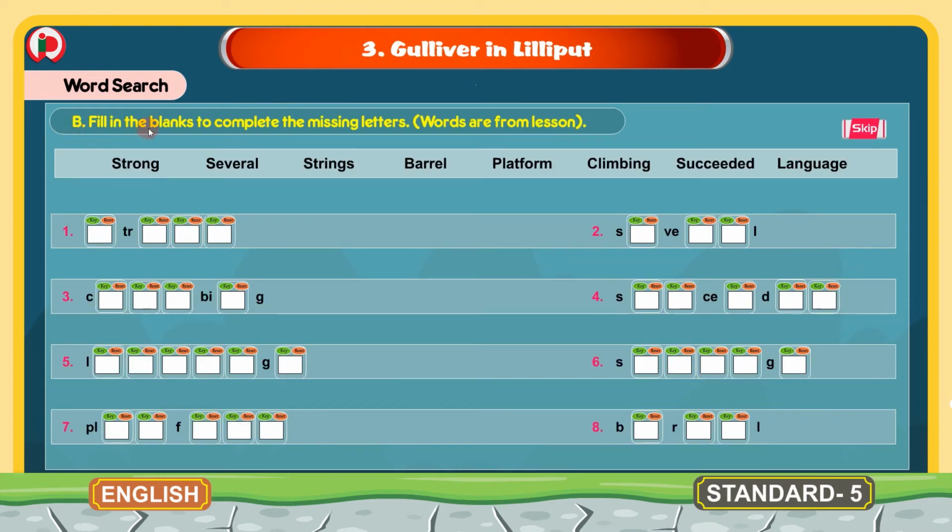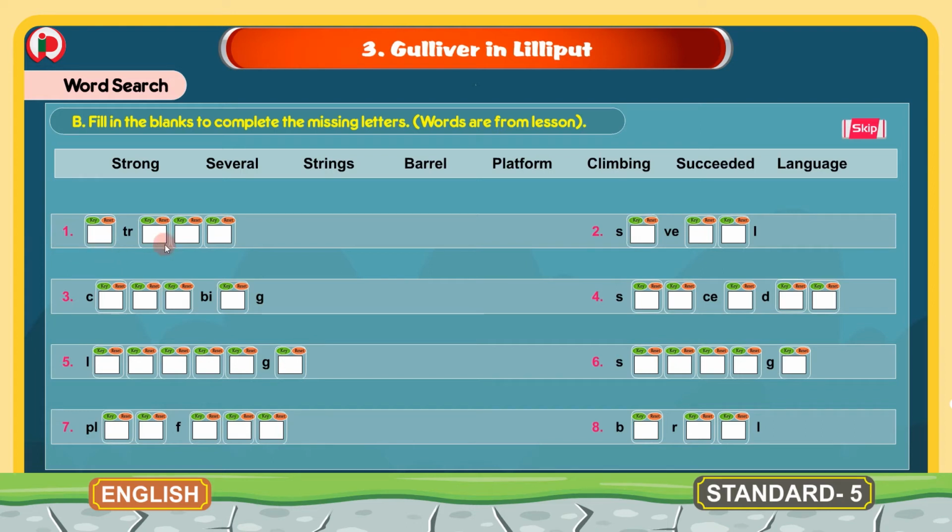B. Fill in the blanks to complete the missing letters. Words are from lesson. Children, here we have some words, but these words are incomplete with missing letters, and we have to fill in the correct missing letters to form the correct words. Here we have some words in the box, and these are the clues to complete the missing letters and form the correct words. These are the words from the lesson Gulliver in Lilliput, and these are the clues. With the help of these words, we have to complete these words by filling in the missing letters.